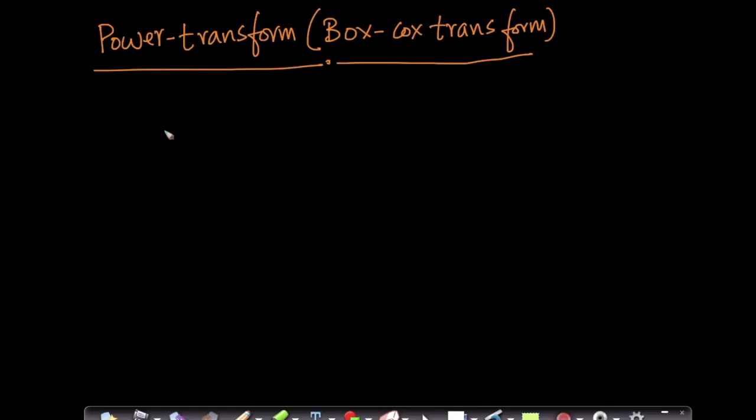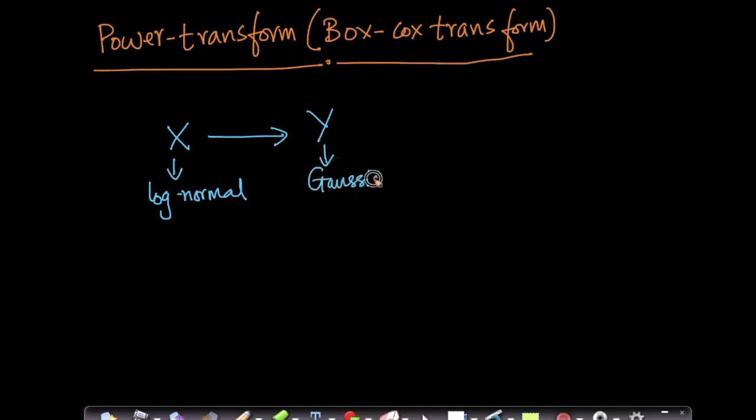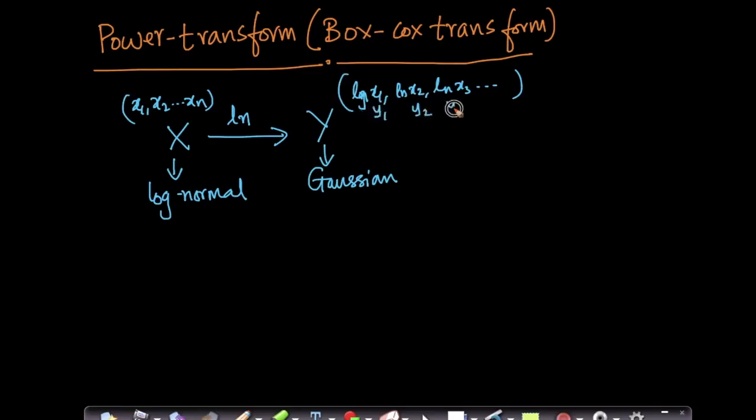So a while ago, we saw that given a random variable x, which was log normally distributed, we could convert it into a random variable y, which was Gaussian or normally distributed by simply taking the natural logarithm operator. So given the values of x1, x2, and so on up to xn, if I just applied the natural logarithm of x1, natural logarithm of x2, natural logarithm of x3, and so on, I would get my y1, y2, y3 values, and all these yi values are Gaussian distributed.